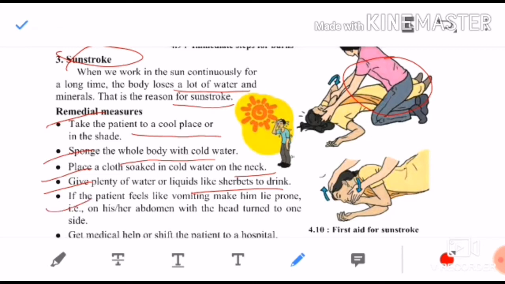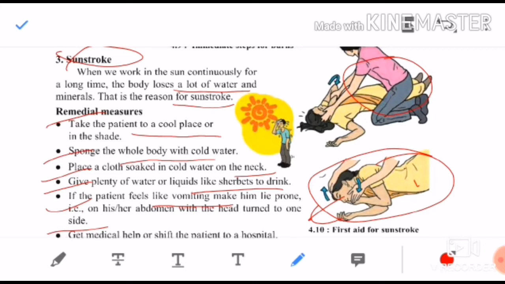Now next one, if the patient feels like vomiting, then make him or her lie prone on the abdomen with the head turned to one side. See how this person has done. Like this you have to do. Make the person lie down on his or her stomach, and the head should be turned to one side, like how that person has turned the head. Like this you can do if the person feels like vomiting. Is it okay? The last one is to get medical help or shift the patient to hospital if he is not feeling well with all these first aid measures.